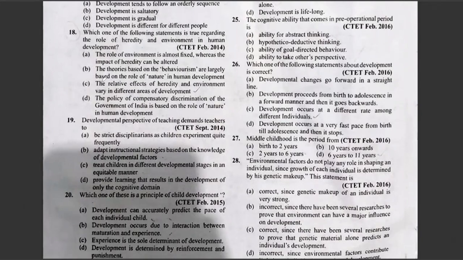Option C, the relative effects of heredity and environment vary in different areas of development. D, the policy of compensatory discrimination of the government of India is based on the role of nature in human development. The answer is option C.